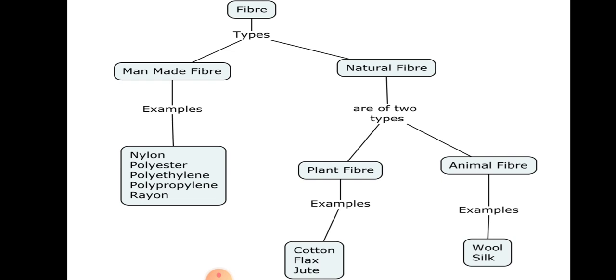And if we see about man-made fiber, that is nylon, polyester, rayon. So these are artificial fibers, also called man-made fiber.